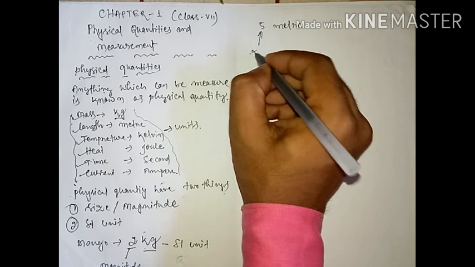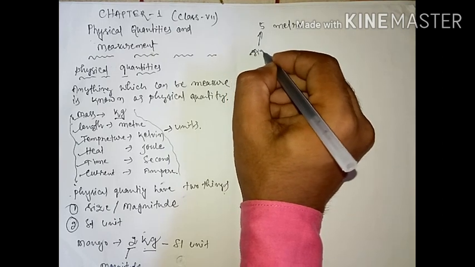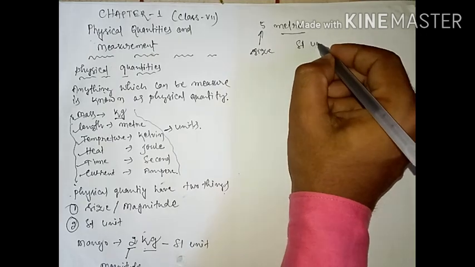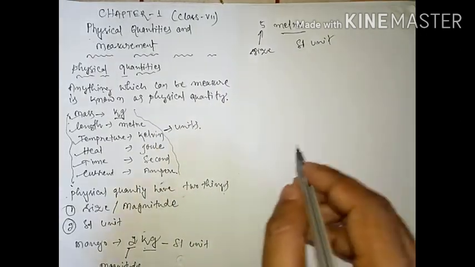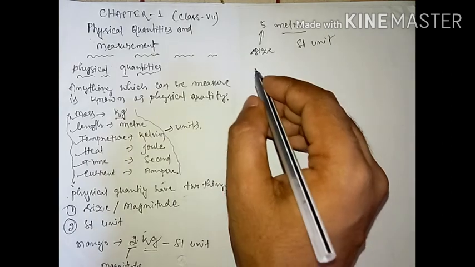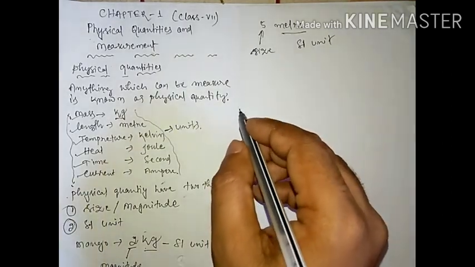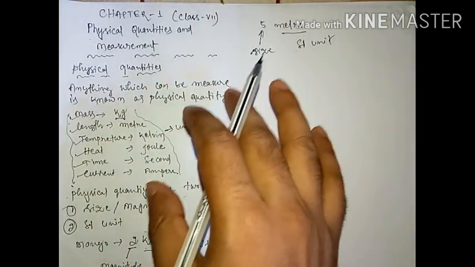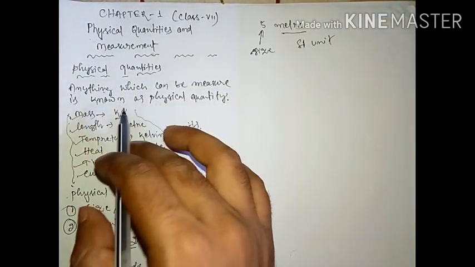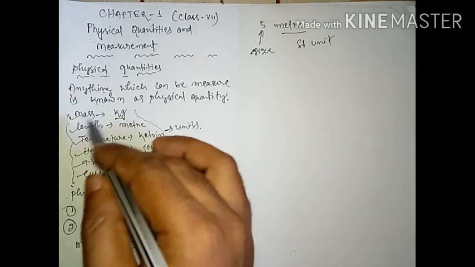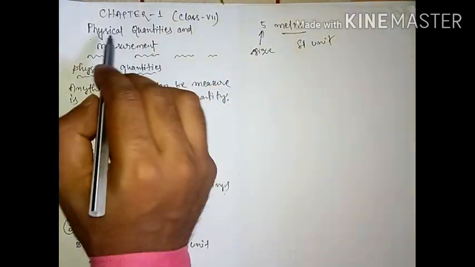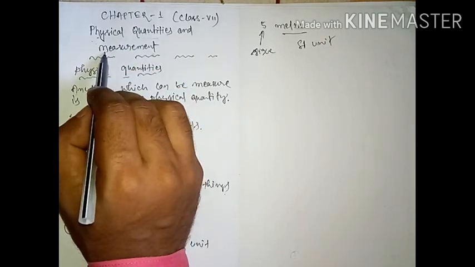5 is your size, and meter, this one is your SI unit. Some other units are also there, CGS unit, MKS, FPS unit, that one we will come to know later. So just now we are going to discuss this. Students, I hope you are clear about physical quantity, what is physical quantity, and some examples of physical quantity. Now we are going to measurement.